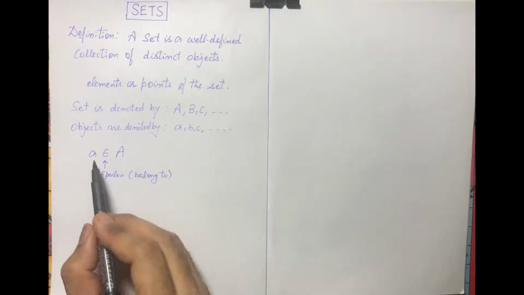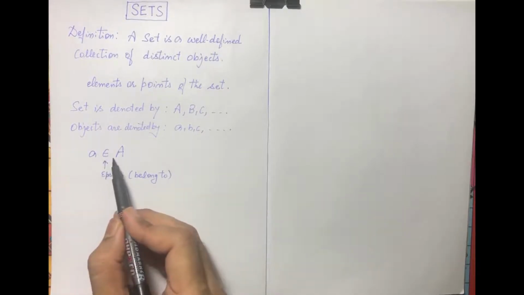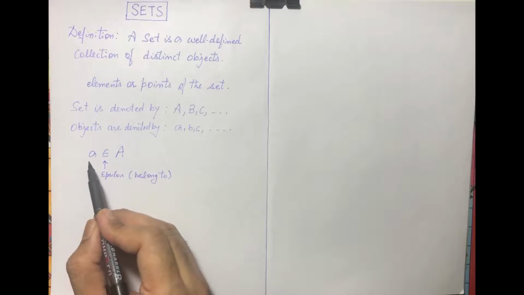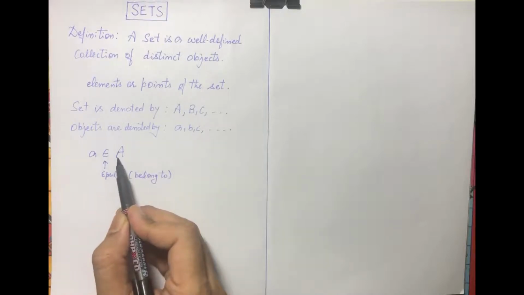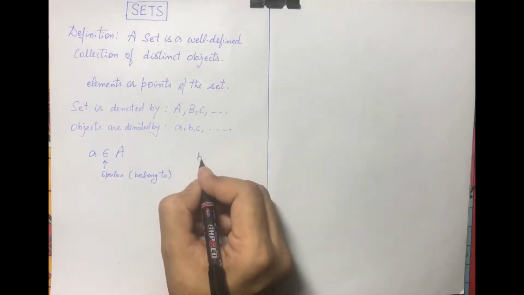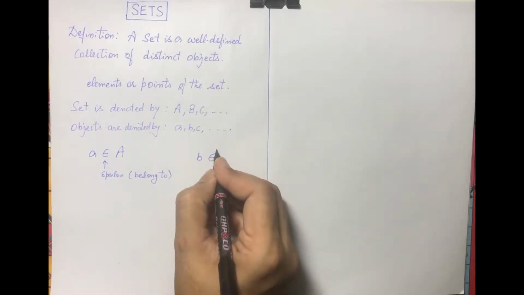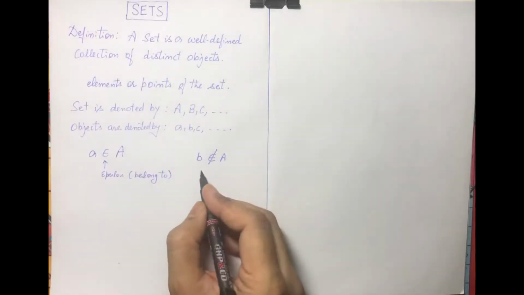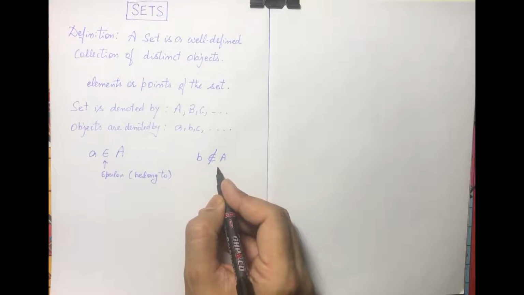If any element is a member of the set, then we express it as a belongs to capital A. And if b is not a member, then we strike it. This means b is not a member of A.